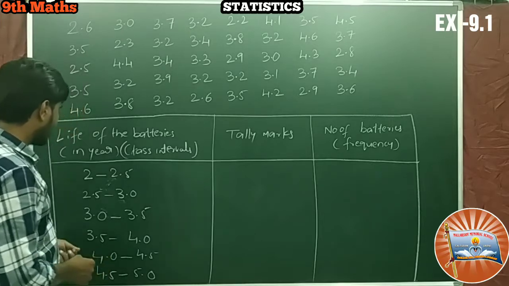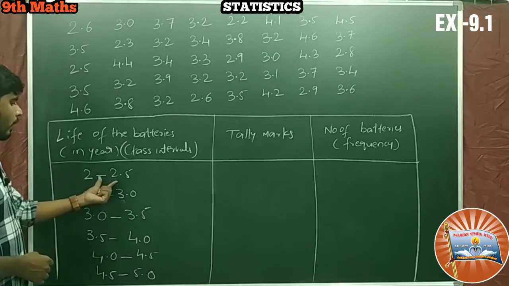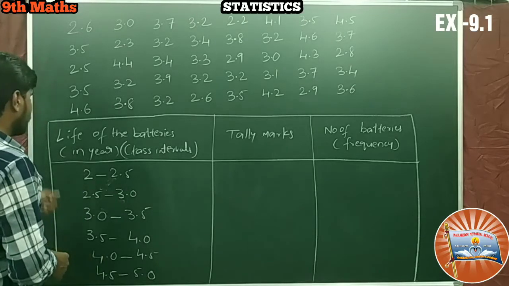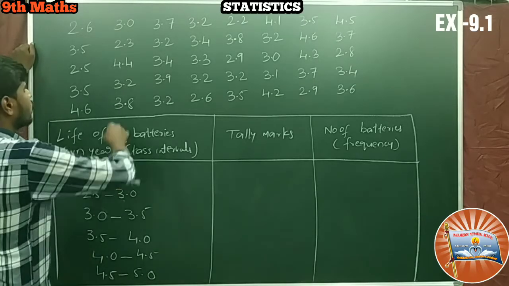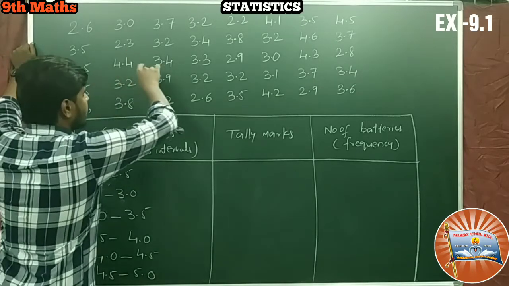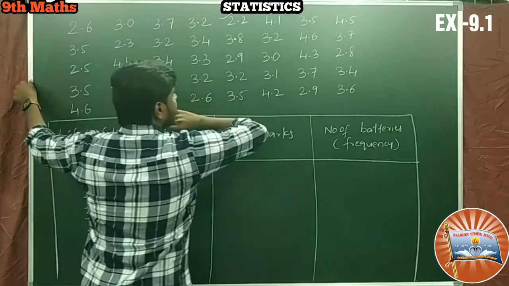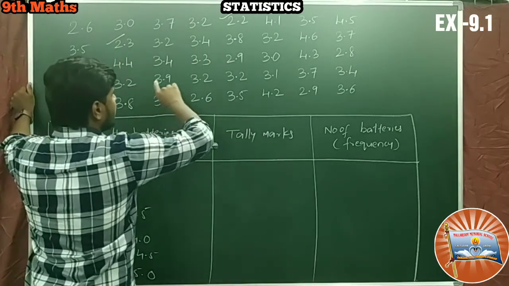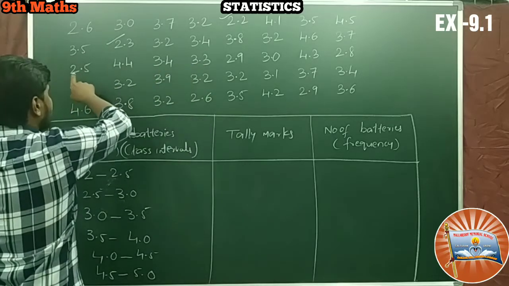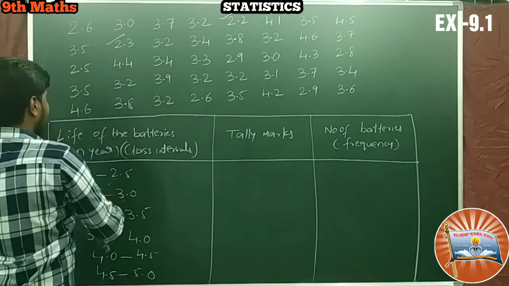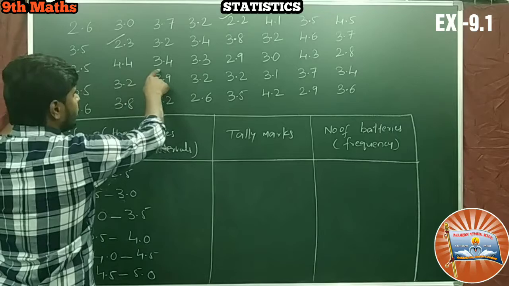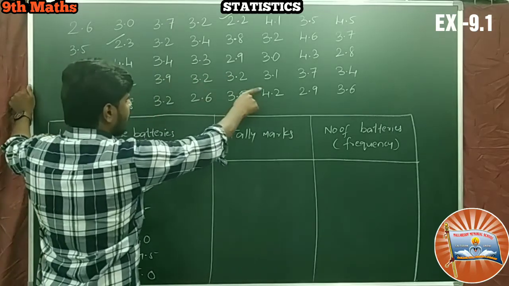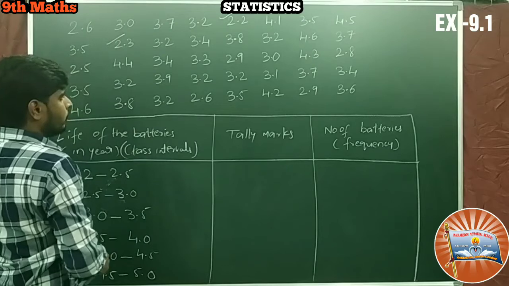Okay, right. Now we search for between 2 to 2.5 years. How many batteries are there? Right, 2 to 2.5. So in the first row 1, here it is 2, next 1, 2.5 comes from the second class interval, 2, only 2.